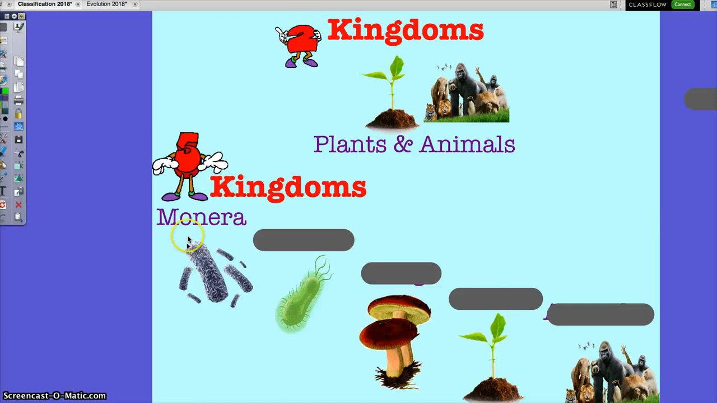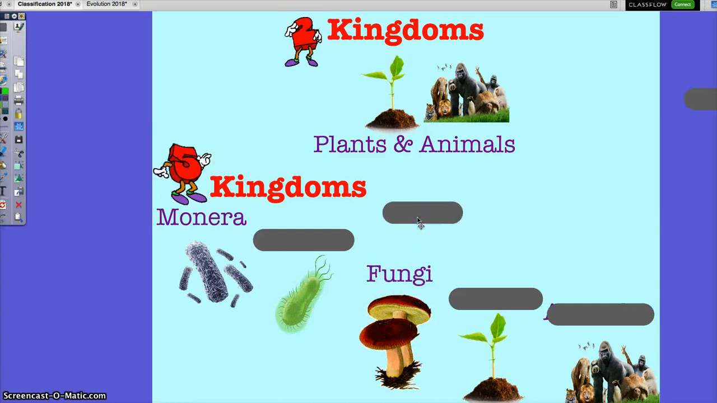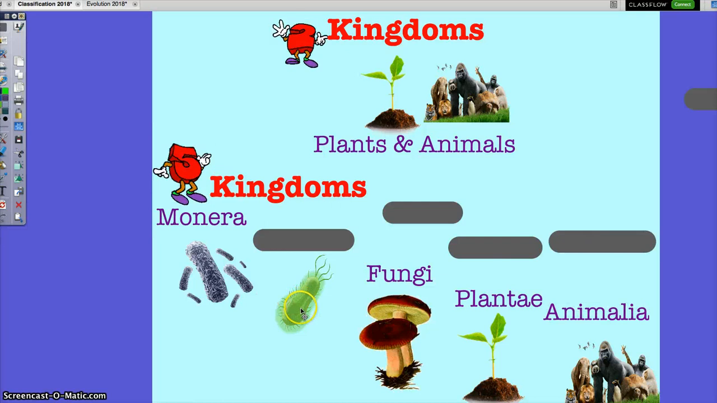The first kingdom was called Monera. What do you think that is? Bacteria. Then what was next? Anybody know? Fungi is one of them. What else? Plants, animals, and nobody knows what this little guy is here? One of my favorite labs. Beans. Protists.